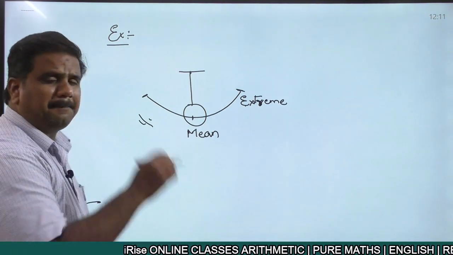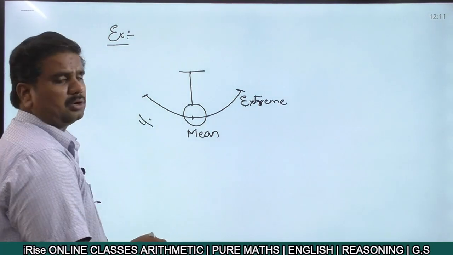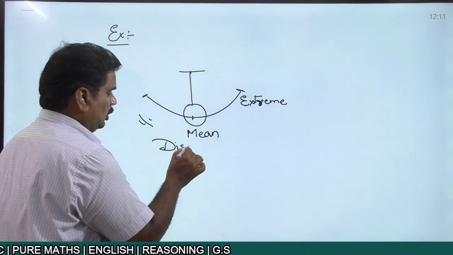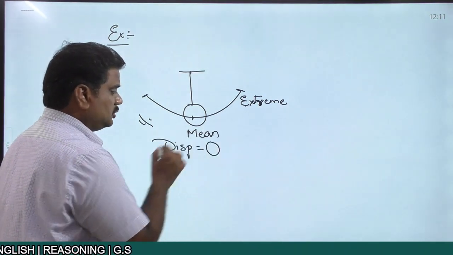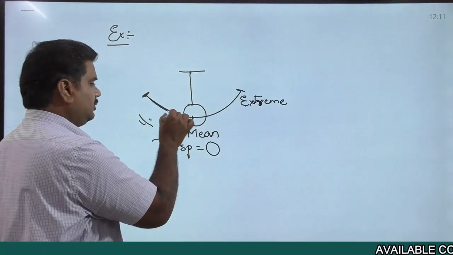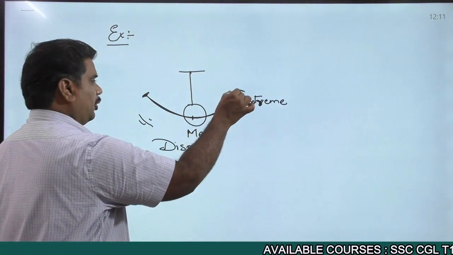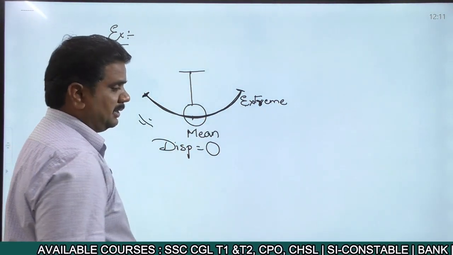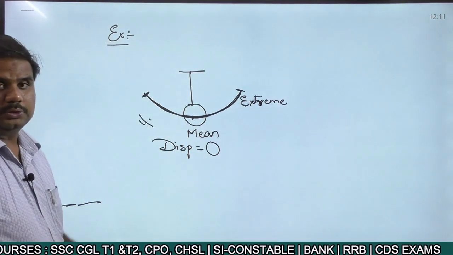So whenever a pendulum is executing a simple harmonic motion, the displacement of this one is always equal to 0, because the pendulum is starting its journey at this particular point, reaching up to this particular point, and again coming back to the same point. That is the reason why in this particular case displacement is equal to 0.